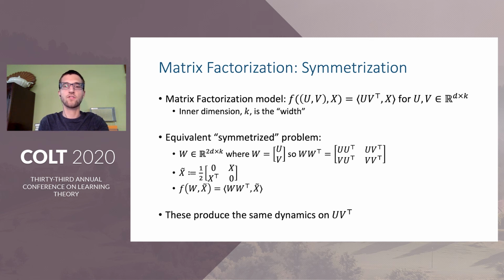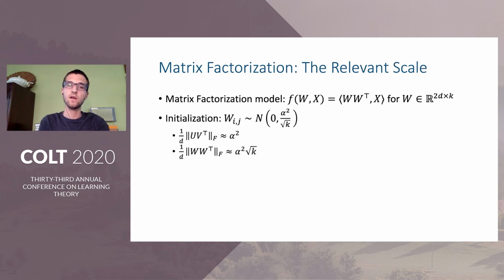However, we argue that the symmetric factorization better captures what's actually going on. Specifically, consider optimizing the symmetrized factorization after initializing the entries of W to be IID Gaussian with variance alpha squared over square root of K. This results in the off-diagonal entries of WW transpose, which includes the actual predictor of interest, UV transpose, having scale approximately alpha squared. On the other hand, the diagonal elements of WW transpose will have the much larger scale alpha squared times square root of K.